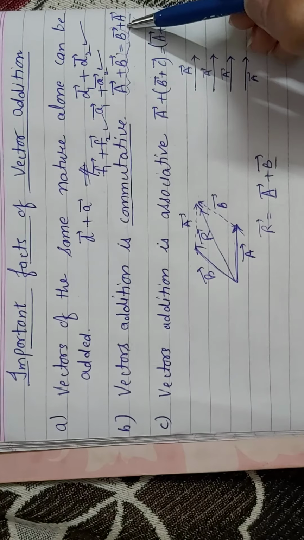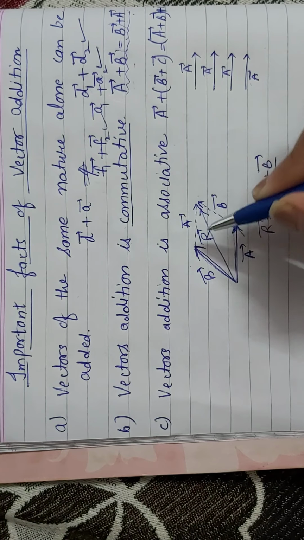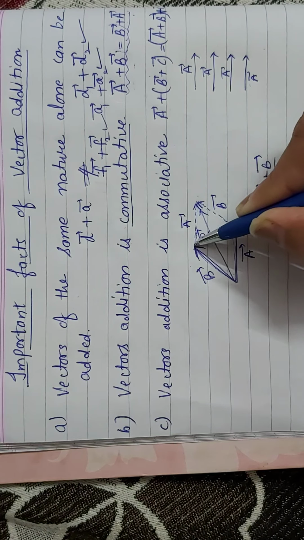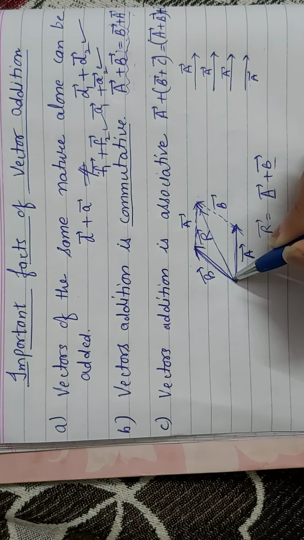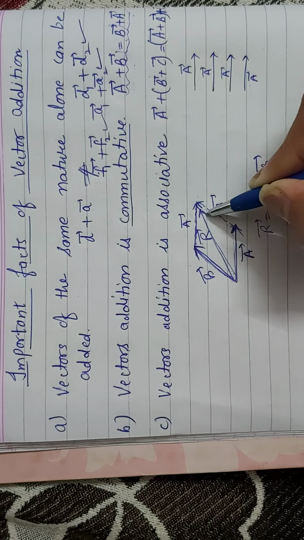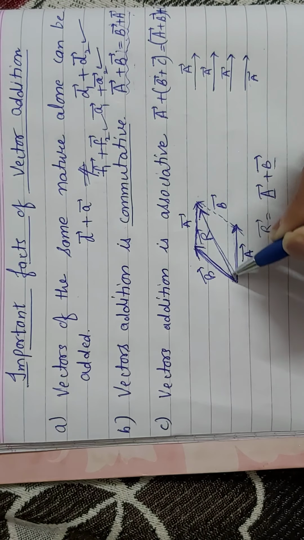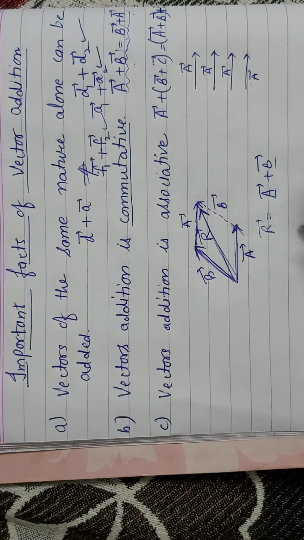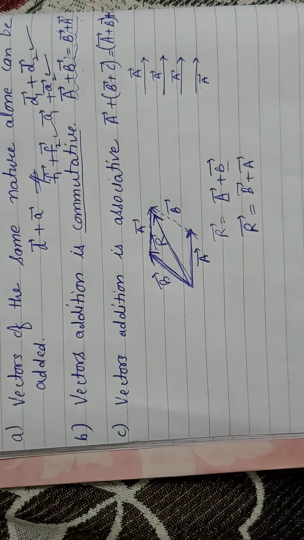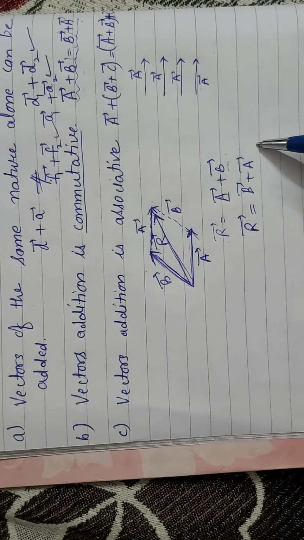Now take the right hand side. Consider this vector B. First take the B vector, then add the A vector to it. This one is also representing the A vector. So first we take B, then we take A. They are both in the same order, moving from here along B, then here in the direction of A. Then this vector R again is in the opposite order. The order is B, A, then R is in the opposite order. So from here also R is equal to B plus A. This equation is also representing the value of R.